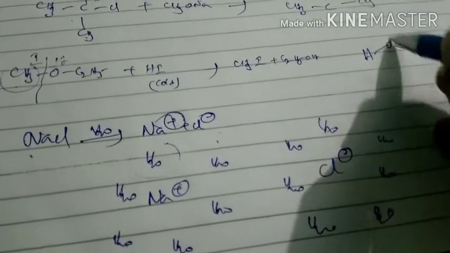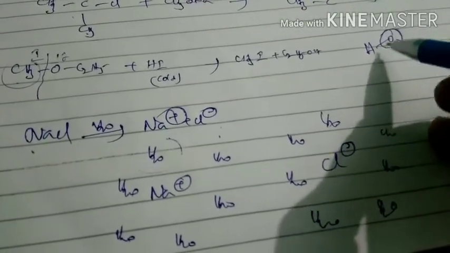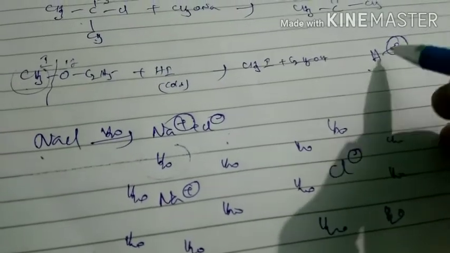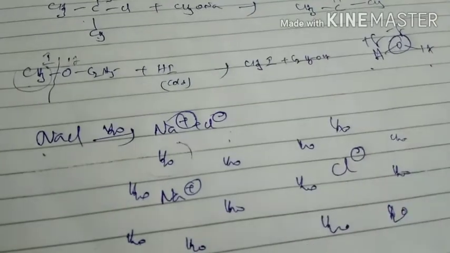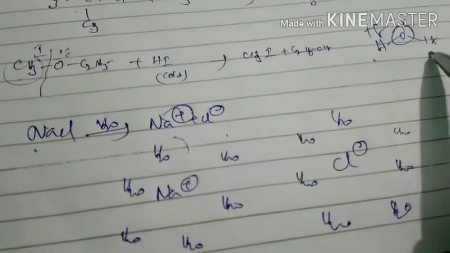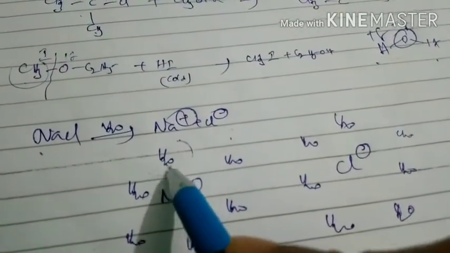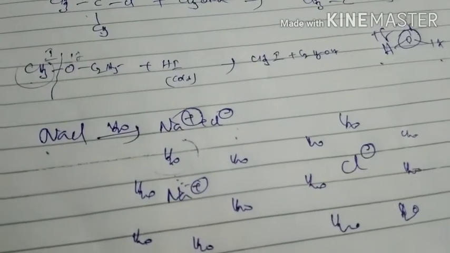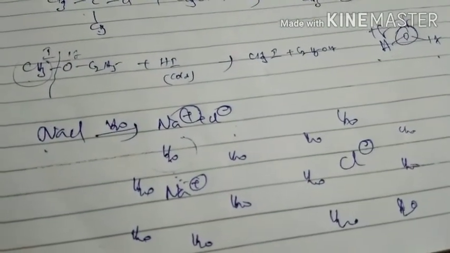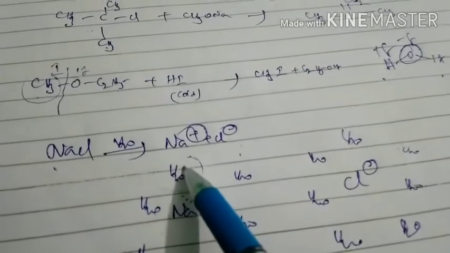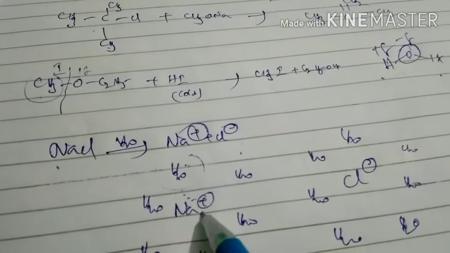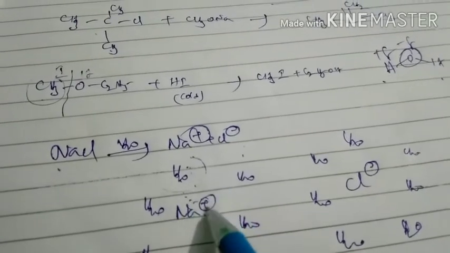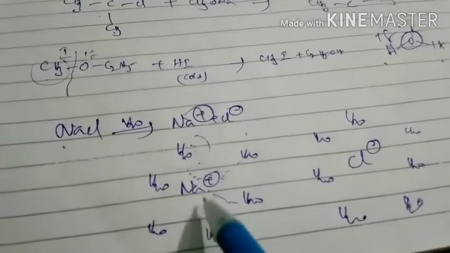Water is a dipole. Why? Because in water oxygen is the central atom and hydrogens are surrounding atoms. Compared to hydrogens, oxygen has more electronegativity. So oxygen exhibits partial negative charge, hydrogen exhibits partial positive charge. So water is a dipole. Between that dipole and the charge of the ion, attractions are exhibited. Especially between the negative charge of the dipole and the positive charge of the ion, attractions are developed.